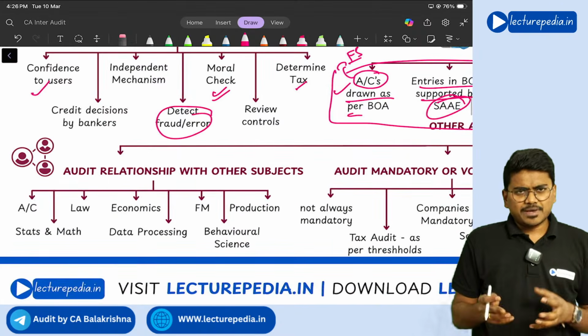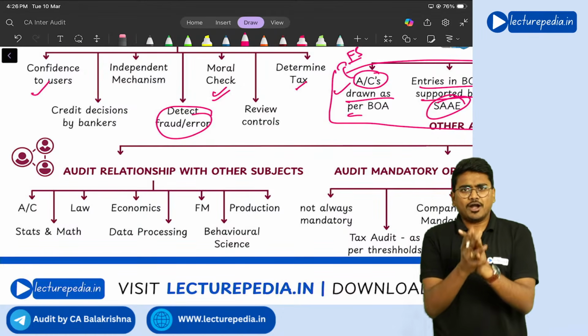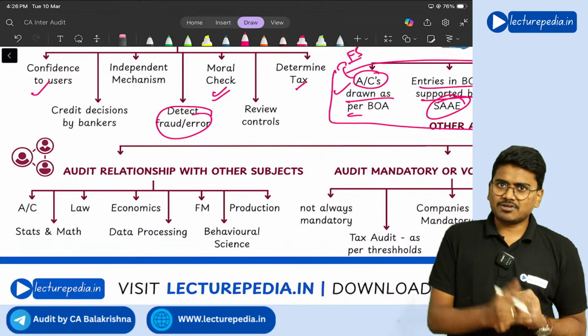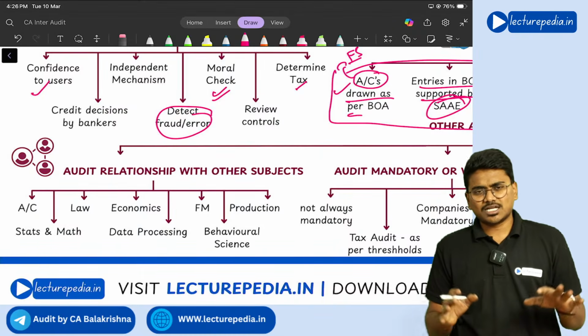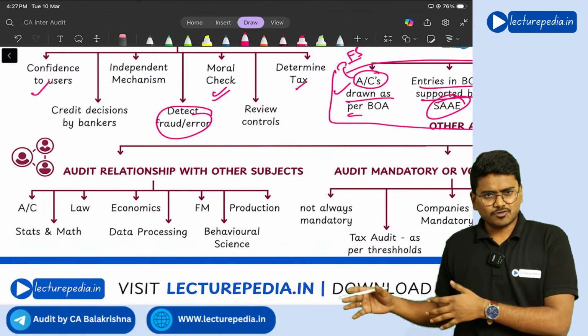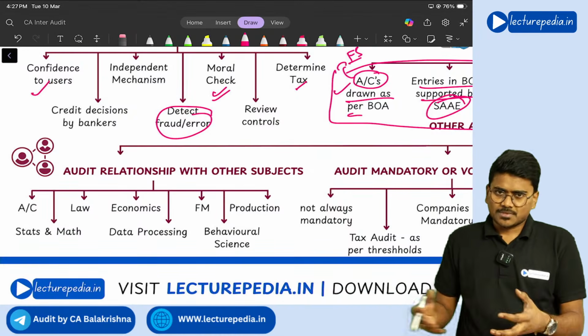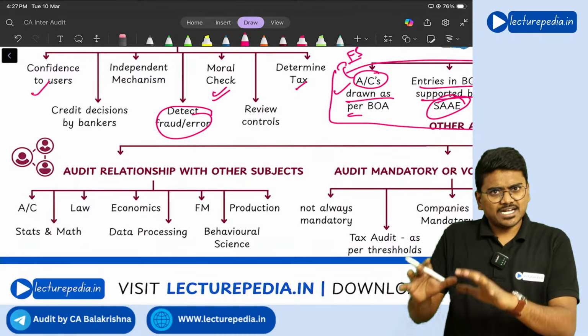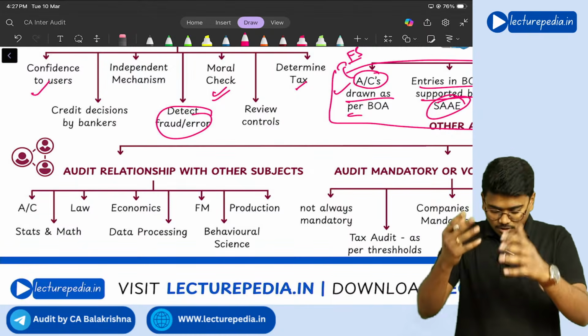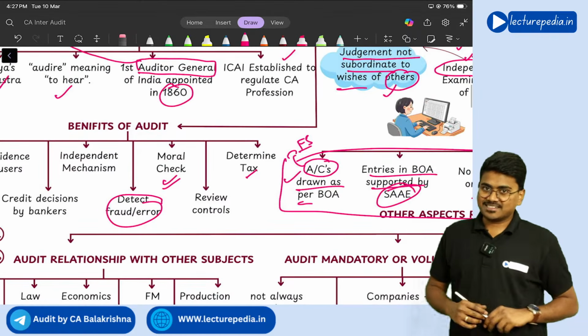Next, of course, the basic thing, the purpose of audit. During the audit, the auditor will identify frauds, the auditor will identify errors, but however, you cannot identify all the errors, all the frauds, because of inherent limitations of audit. We will see that. But one of the advantages is you will identify frauds and errors, right? So this is also one of the advantages of audit.